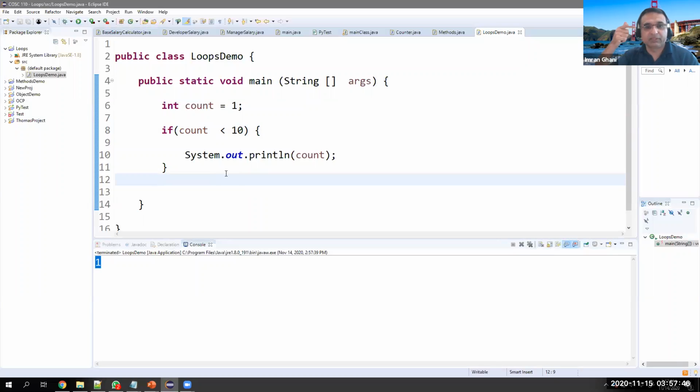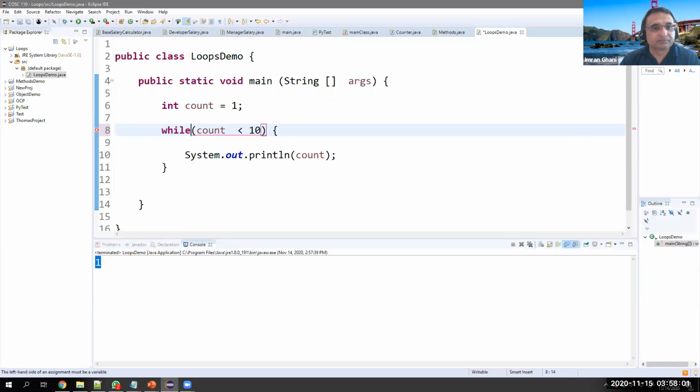A loop is like executing something in a cycle. So one of the loops is called the while loop. See, I just changed if to while. But we need to be careful. Now, what does while do?